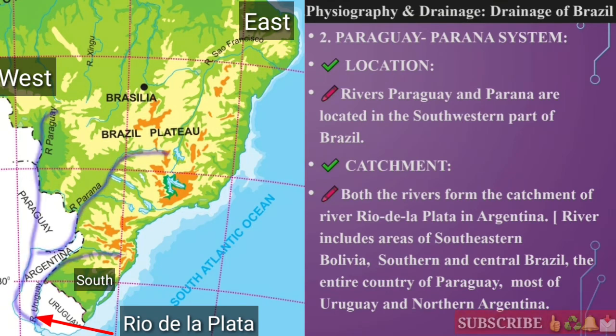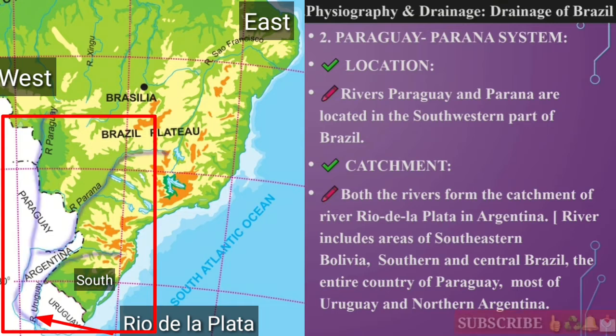Students, already I have told you about these rivers, Paraguay and Paraná, that enter into Argentina. Okay, the catchment includes the area of southeastern Bolivia, southern and central Brazil, the entire country of Paraguay, most of Uruguay and northern Argentina. Okay, this much is the catchment area of these two rivers, that is the Paraguay and Paraná river system.